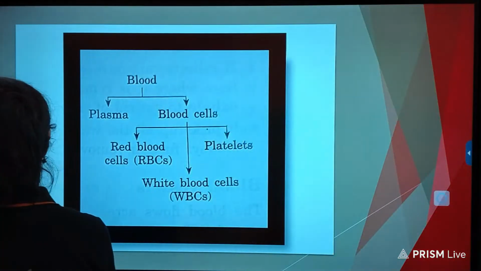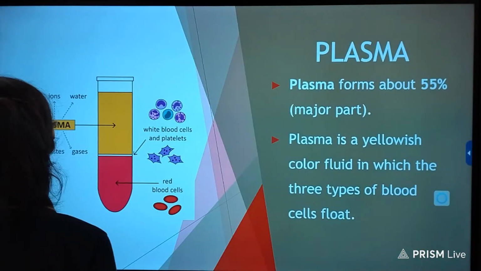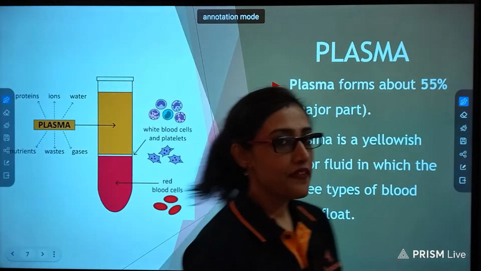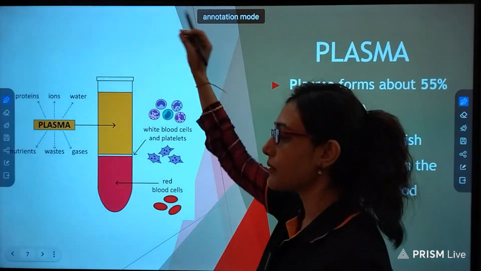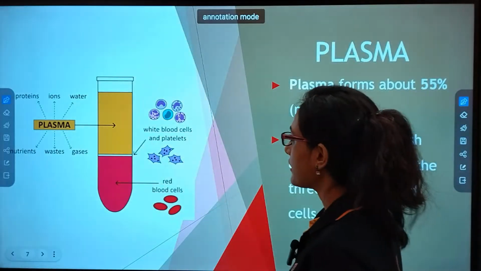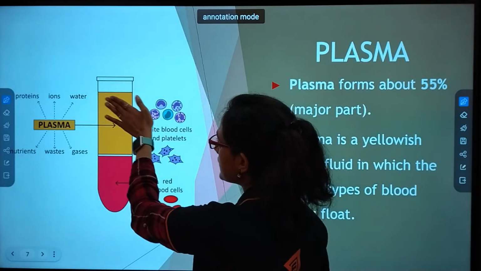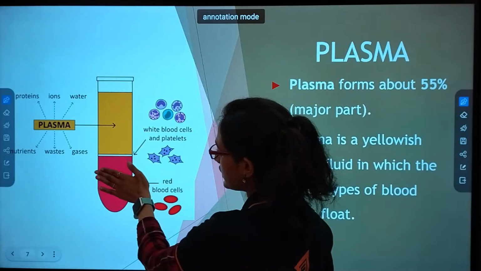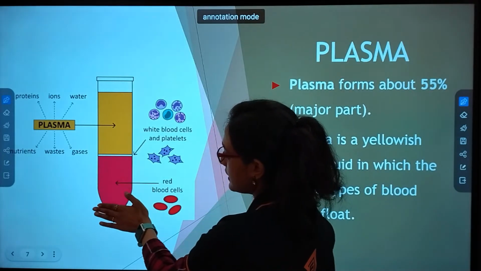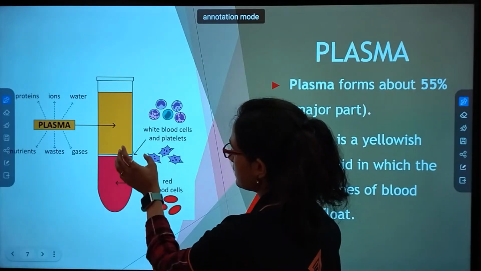Next, just see. If I take blood and separate it with some kind of chemical, what will happen? See, a yellowish colored fluid is being deposited and the solid part, the red part, is deposited over here.